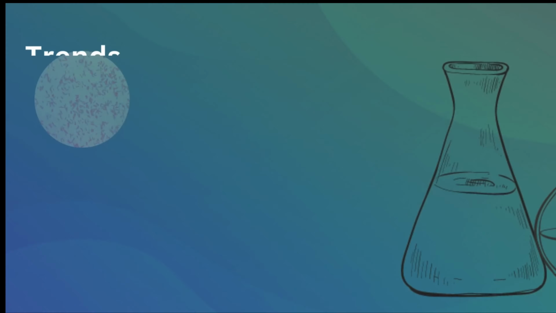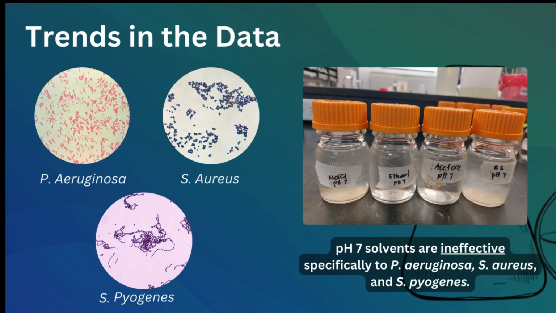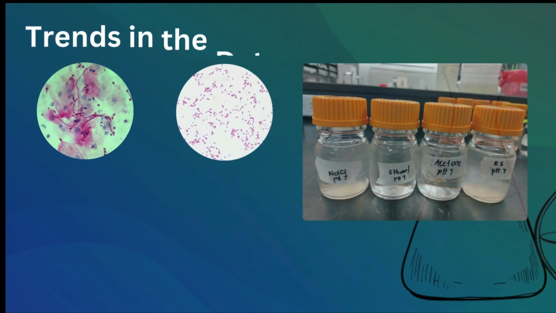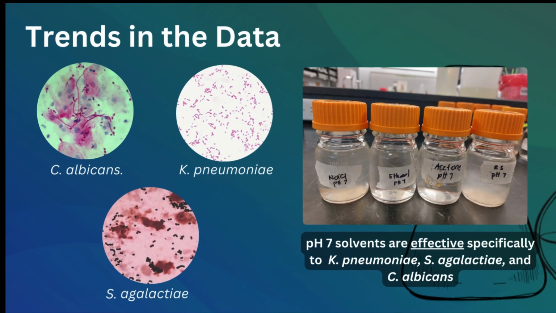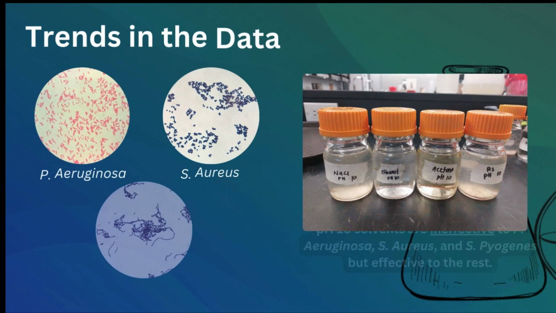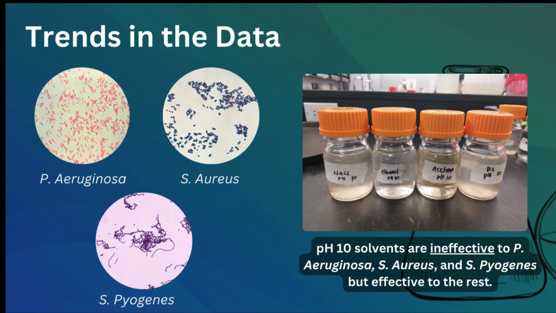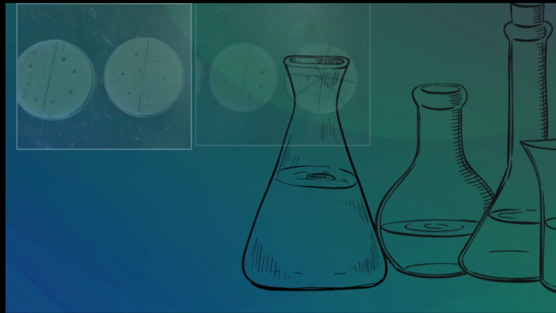At pH 7, the solvents were ineffective, specifically to P. aeruginosa, S. aureus, and S. pyogenes species, but all the solvents were able to inhibit the hemolytic activity of K. pneumoniae, S. agalactiae, and C. albicans at pH 7 to almost no hemolytic activity. At pH 10, solvents were ineffective, specifically to P. aeruginosa, S. aureus, and S. pyogenes species, but were able to inhibit the rest of the microorganisms to no hemolytic activity.